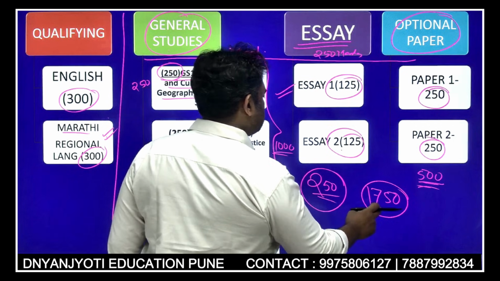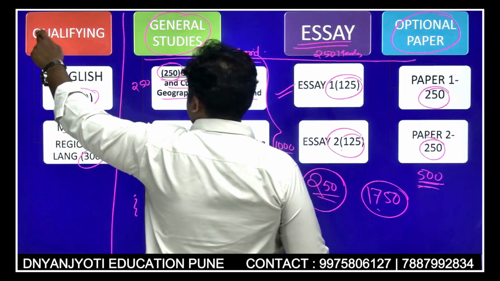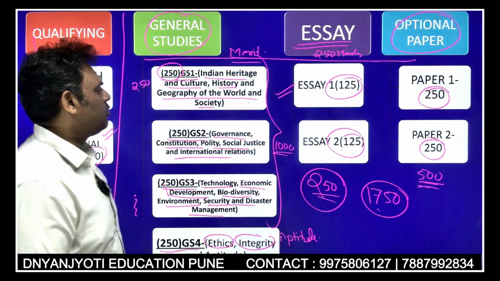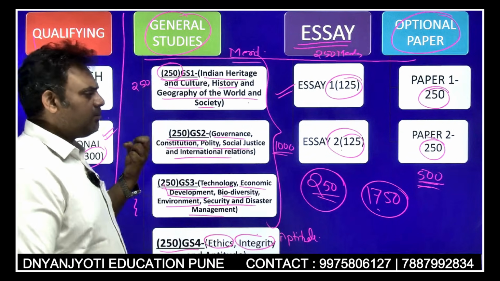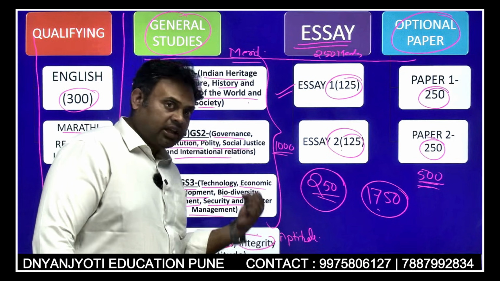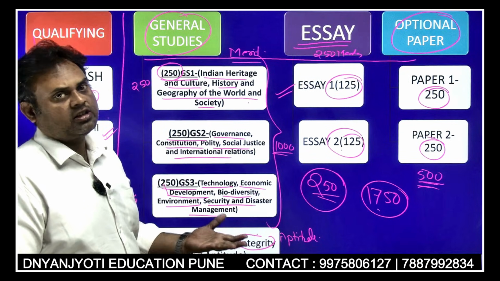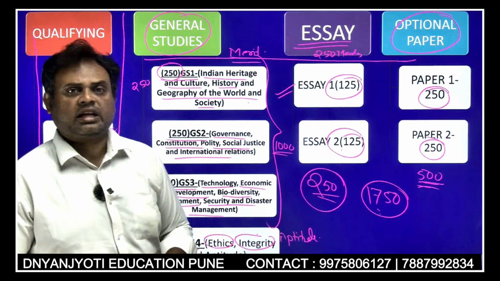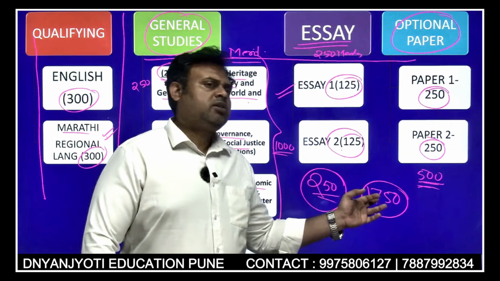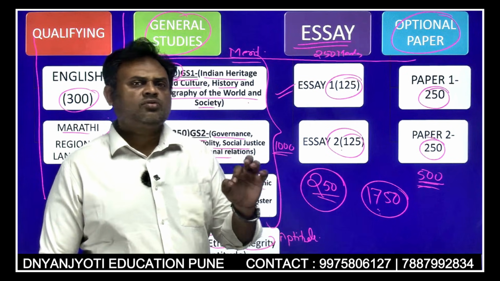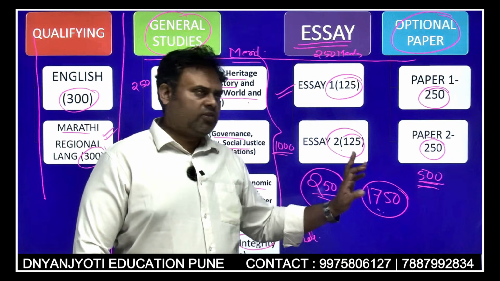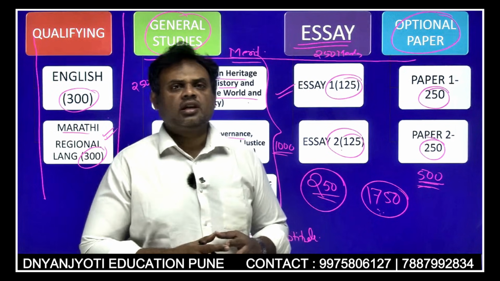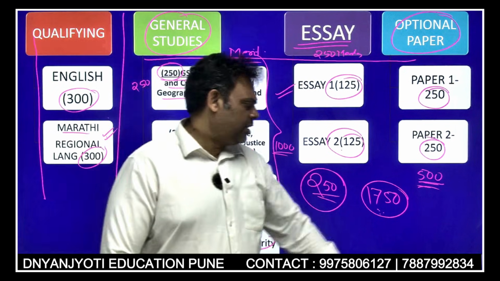Because in the 1750, I am not considering the qualifying paper. Only the paper you have to qualify, and you have to understand that whenever my merit is decided for the next stage, which is going to be the personality test interview. So 1750 is something that I am going to struggle for, and the top 3000 to 3500 students who qualify with maximum marks from the 1750 go to the next stage, that is your personality test.